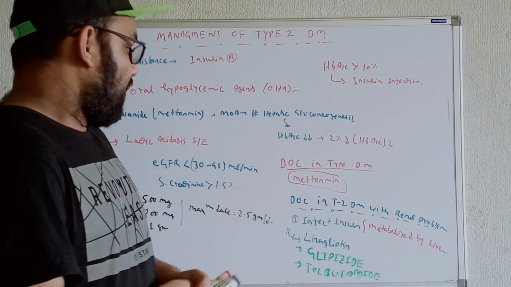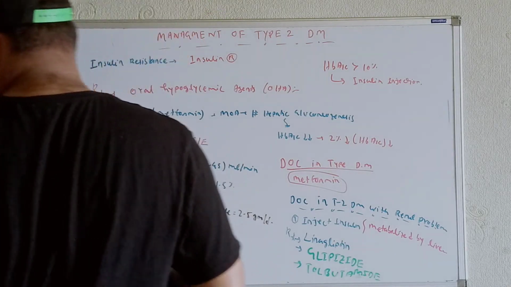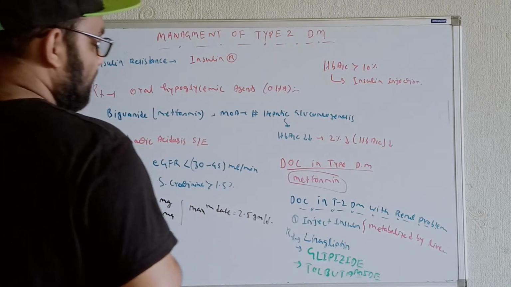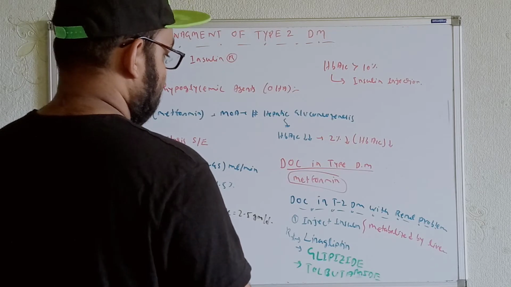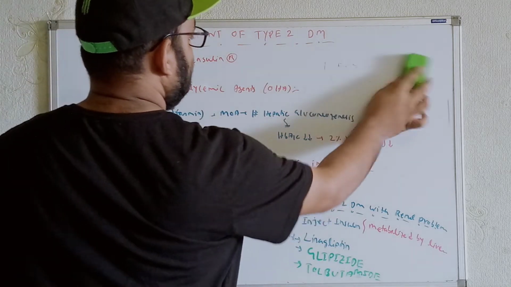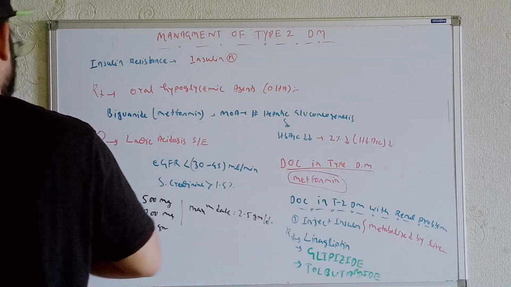Okay. Now, whatever the problems we will see over here, let's talk about those things. See, when we are talking in terms of HbA1c control, let's use the definitions for it. When we are talking in terms of the complications of diabetes mellitus, let's write it over here.